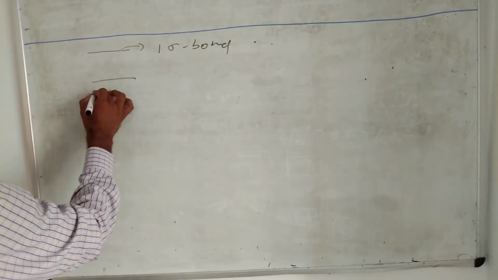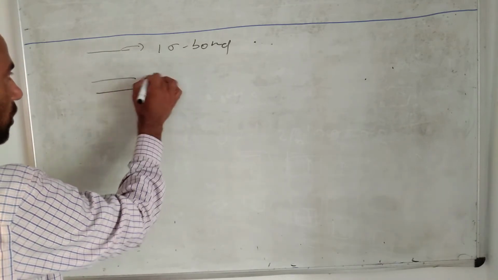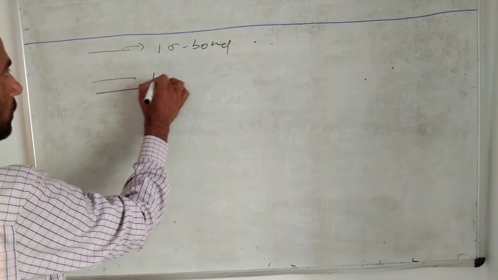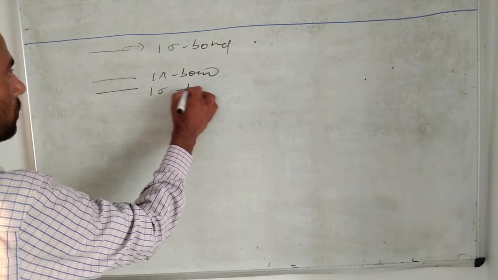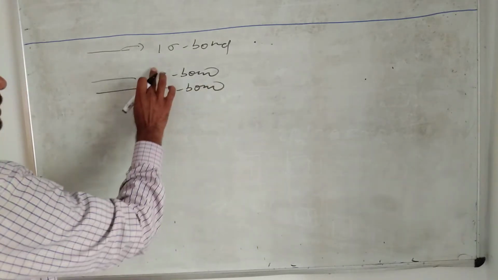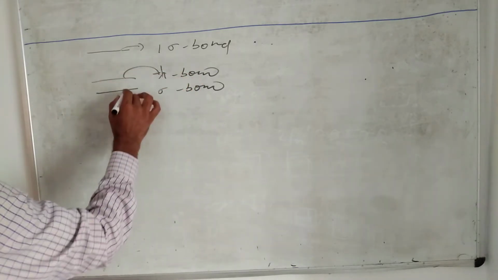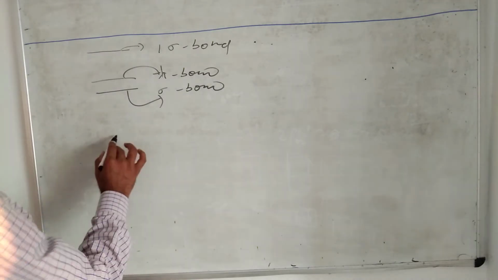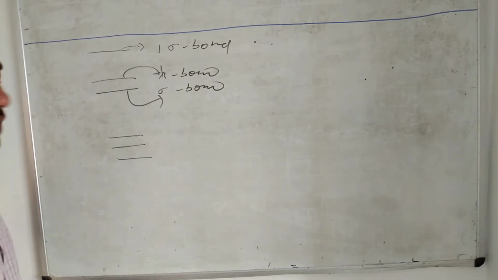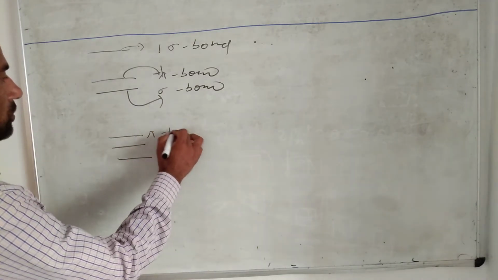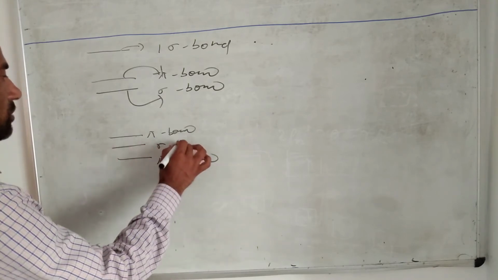If there is a double bond, then one of the bonds is a pi bond and the other is a sigma bond. You can just write that one bond is the pi bond and this one is the sigma bond. If there is a triple bond, then this one is a pi bond, this one is a pi bond, and this one is a sigma bond.